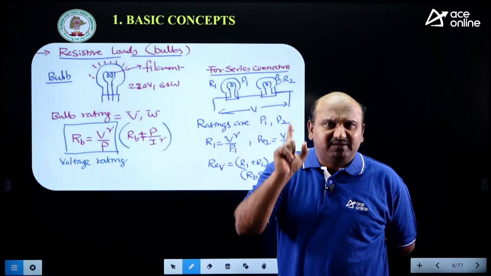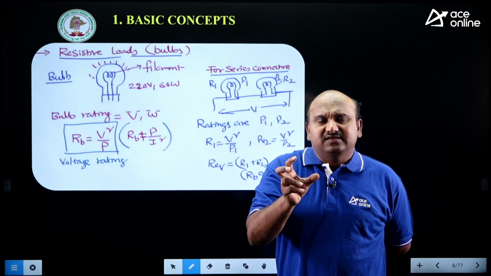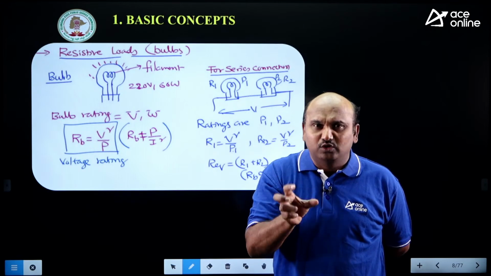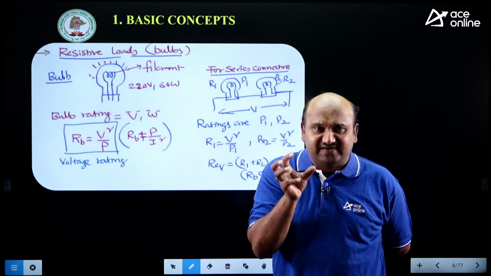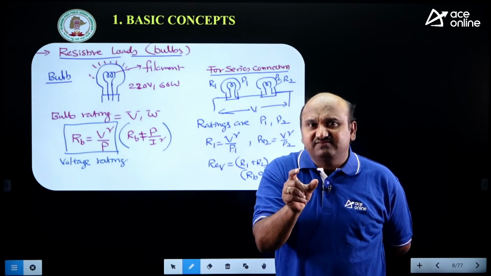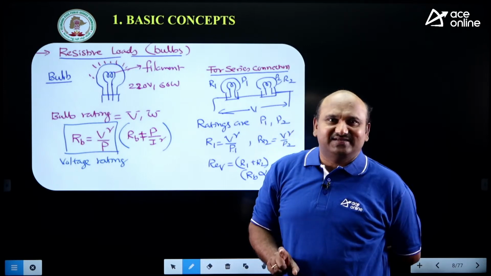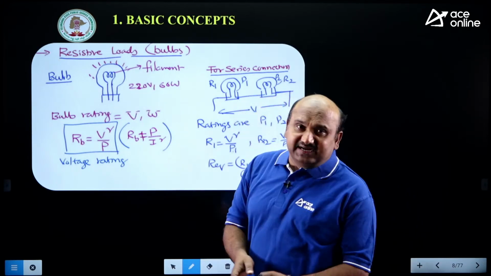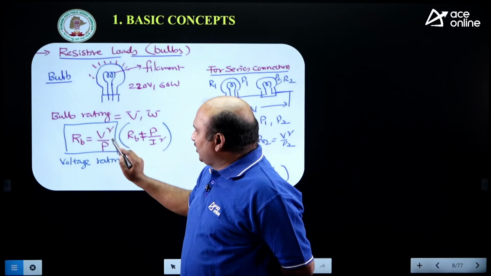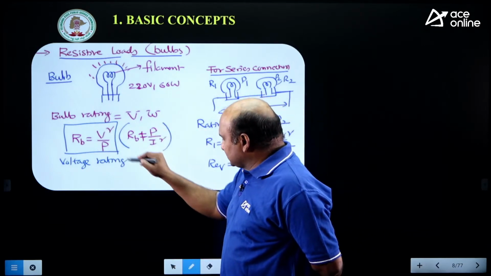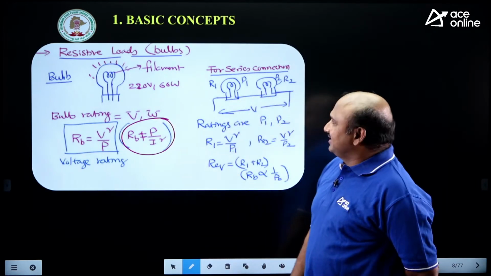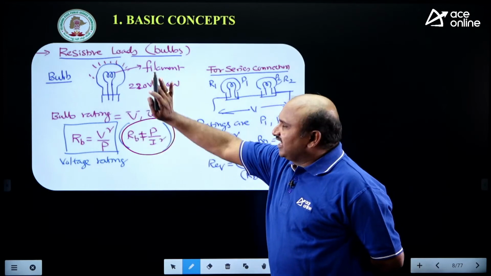Whenever the rating of the bulb is given, if you go to a store and buy a 40 watts or 60 watts bulb, on the top of the bulb you will definitely identify 60 watts and a 120 volts voltage rating. That means the filament is designed based on that voltage rating. So to find the resistance of the filament you use the V square by P formula, not the consumption formula, and estimate the value of the bulb resistance.